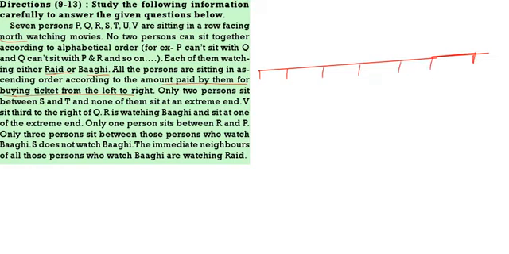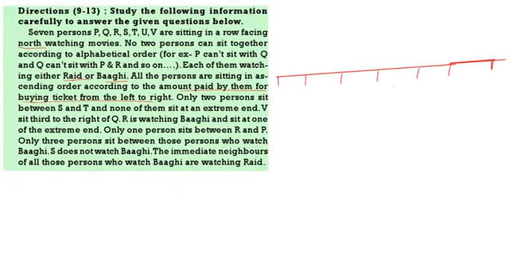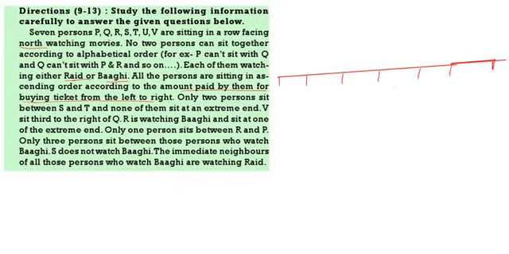And each of them likes different movies. Only 2 movies, either ride or buggy. If someone is not liking ride, he will like buggy. Only 2 persons are there between S and T, and none of them is at an extreme end. V is sitting third to the right of Q. R is watching buggy and sitting at one extreme end.